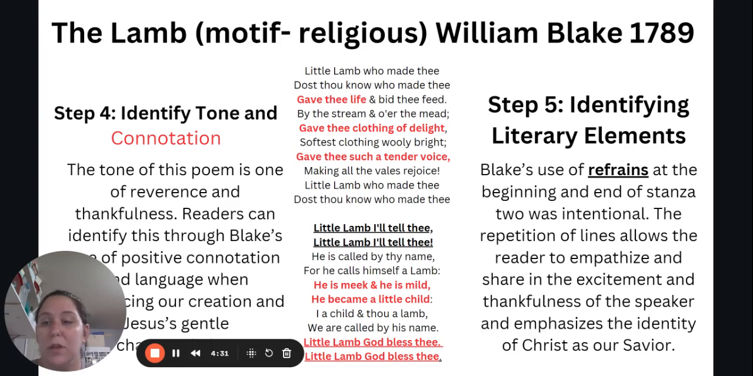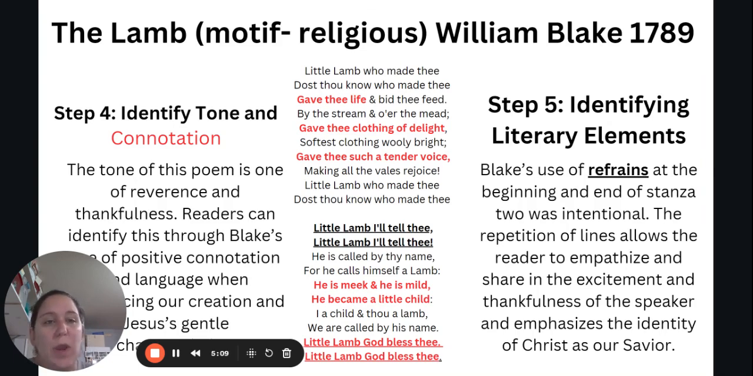Of course, children being something that should leave us with a positive impression, positive thoughts. And then "little lamb, God bless thee." Of course, that blessing being that positive connotation. And in stanza 1, that positive language leads us to see and understand that idea of thankfulness and provision. And then, of course, we get down to stanza 2, which is where the reverence comes in, being in awe of our Creator and who He is, and that He allows us to have that personal relationship.